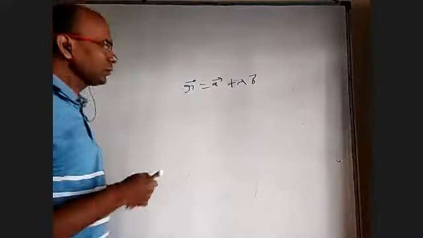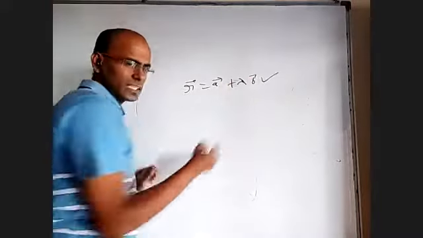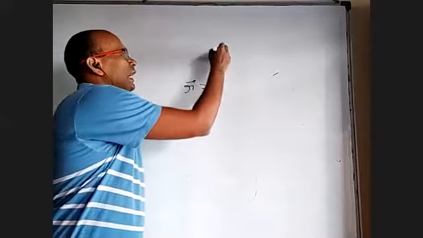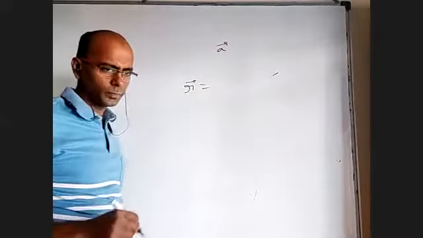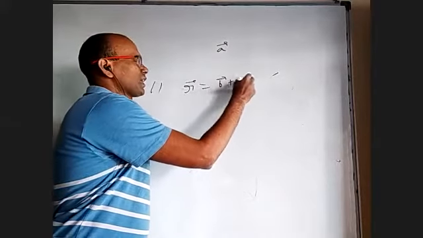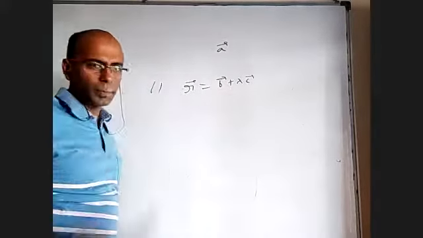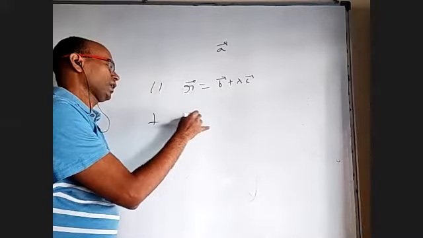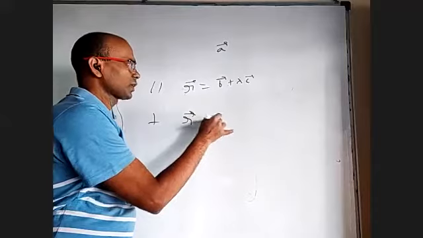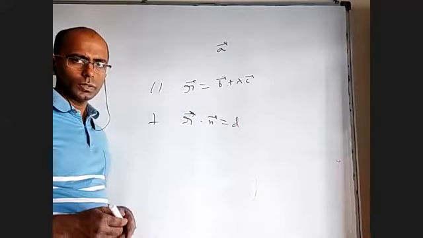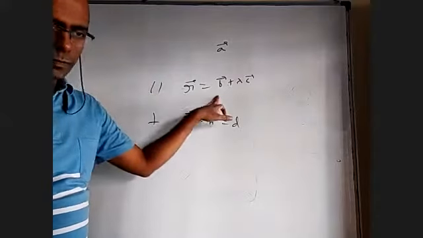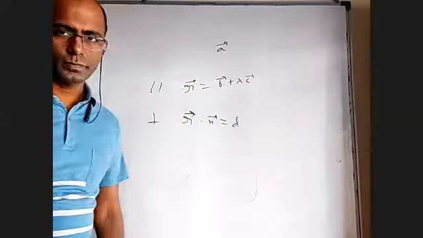I want a plane containing this line. Okay, let me change it further. I want a plane passing through this point, parallel to this line, which is b bar plus lambda c bar, and perpendicular to a plane r bar dot n bar equal to d. I want a plane that passes through this point, parallel to this line and perpendicular to this plane.